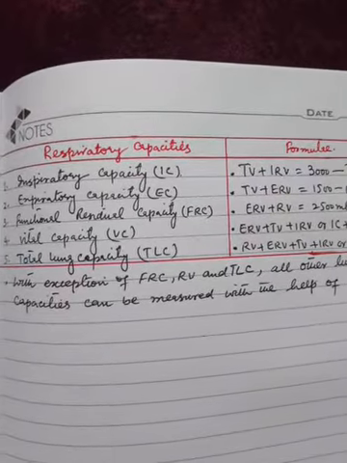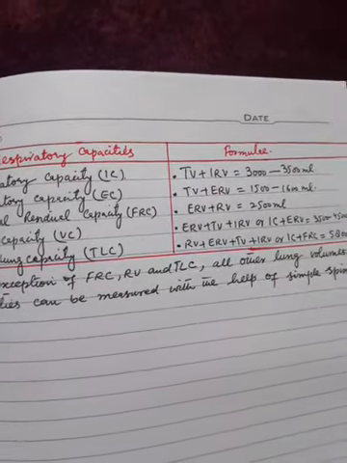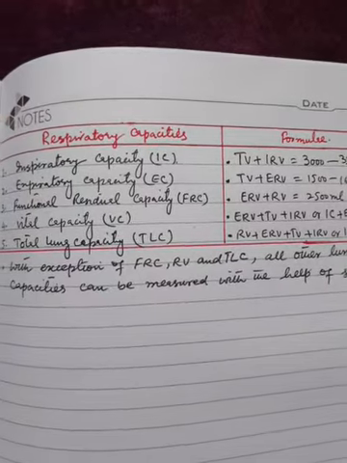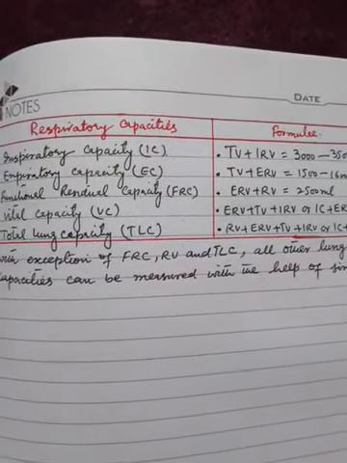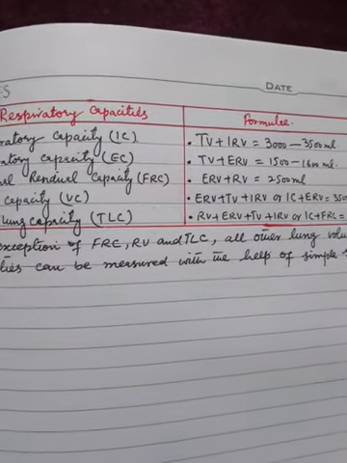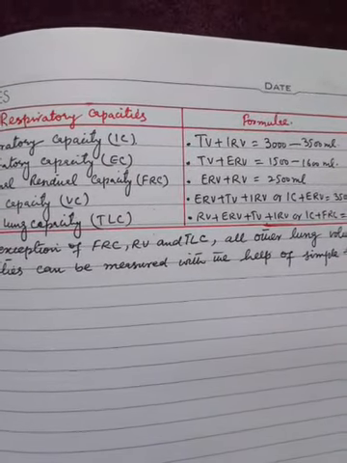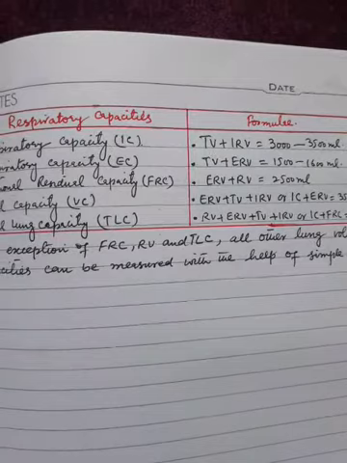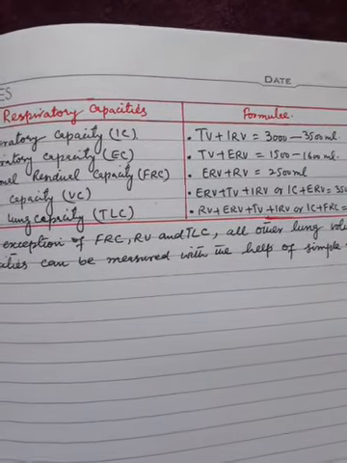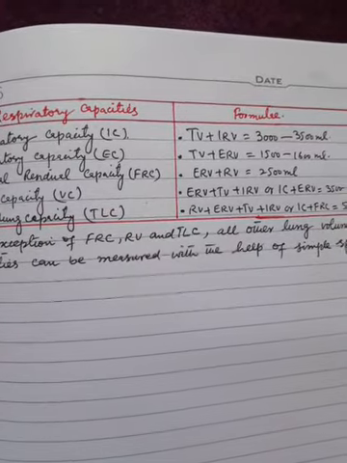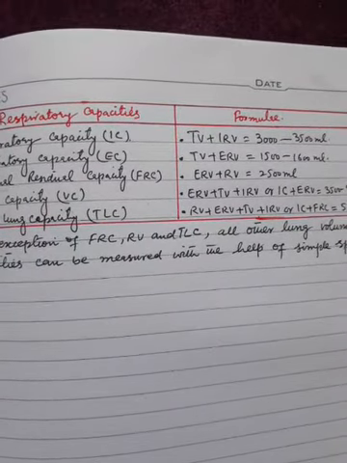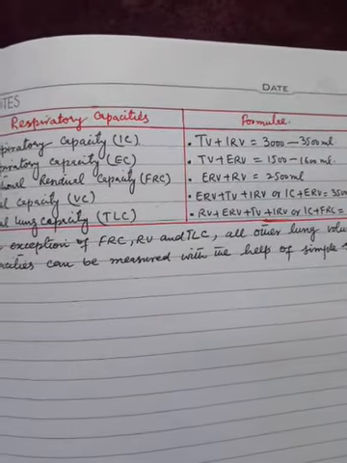Now, the respiratory capacities and their formulae. Inspiratory capacity, denoted by IC, its formula is TV plus IRV. TV, that is tidal volume, plus IRV, inspiratory reserve volume, that is equal to 3000 to 3500 ml.